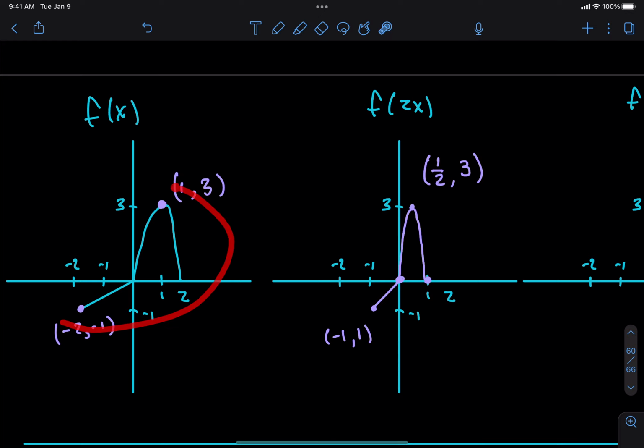Okay, so we took this whole thing and we squished it, left and right wise. And we didn't move it whatsoever in the up and down direction, did we? We only squished it left and right.